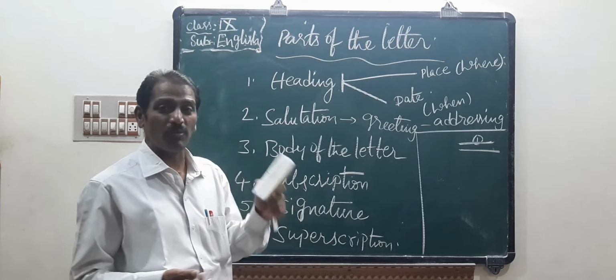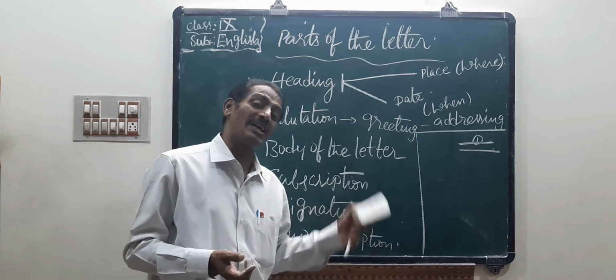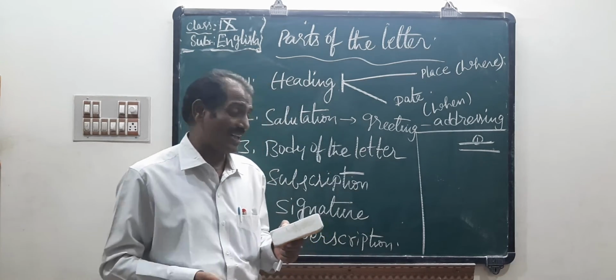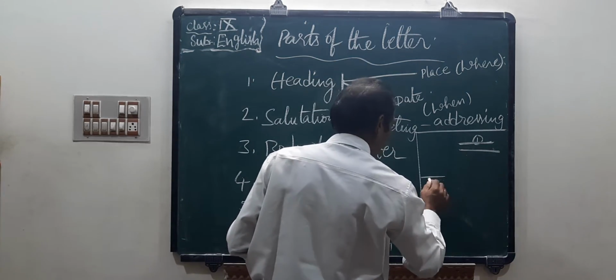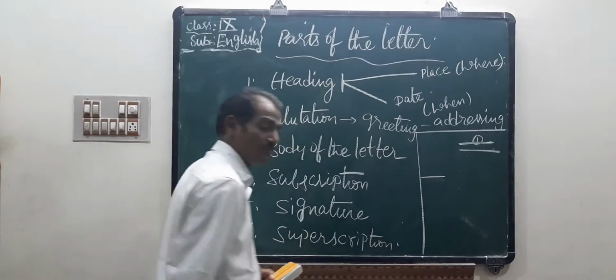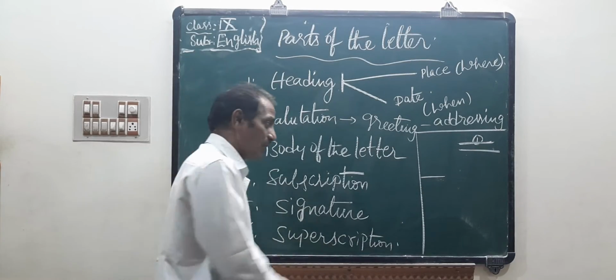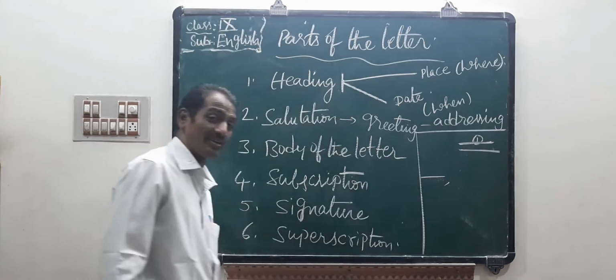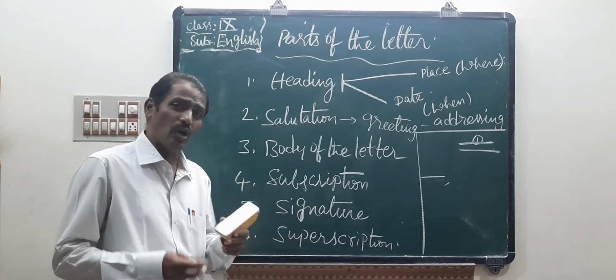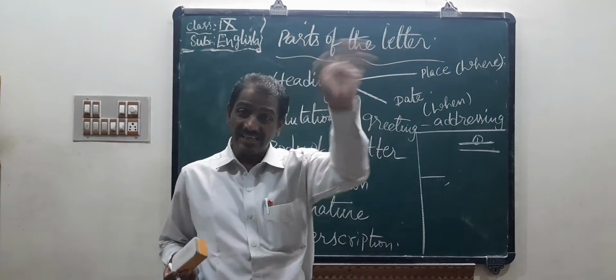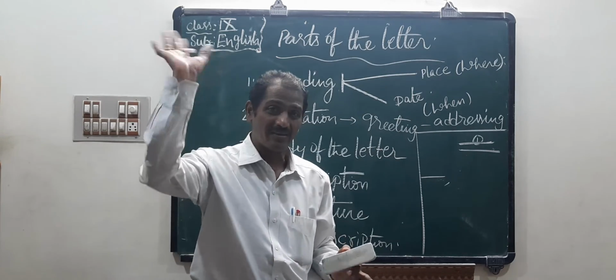Okay. It must be placed on the left side of the page, below the heading. Left side of the page means this is the left side and this is the right side. Below the heading on the left side, like that. Then we should use a comma after the addressing. Okay. Third one, sir. As you know, the heading is written one way, and the addressing is written another way.